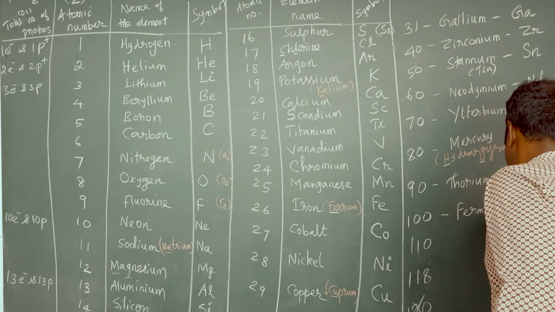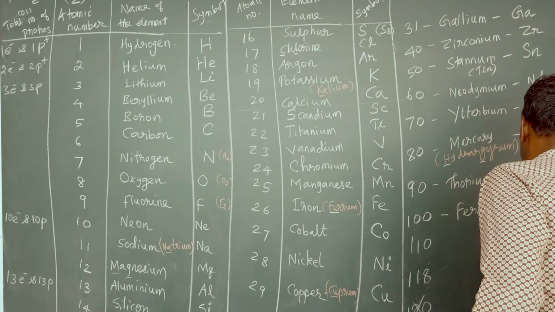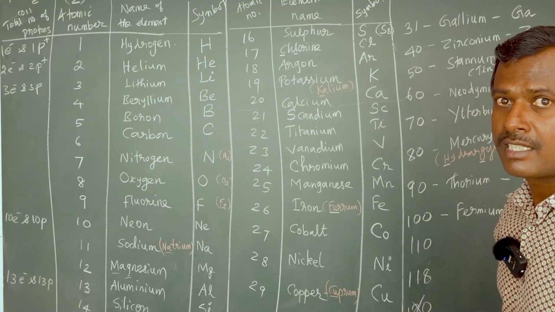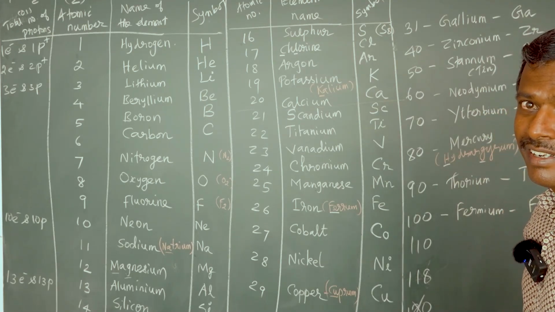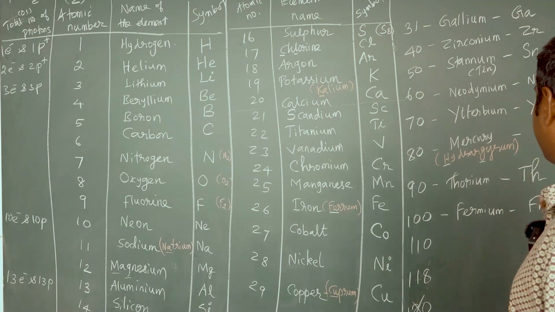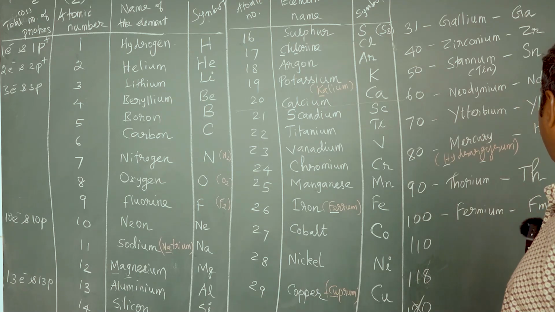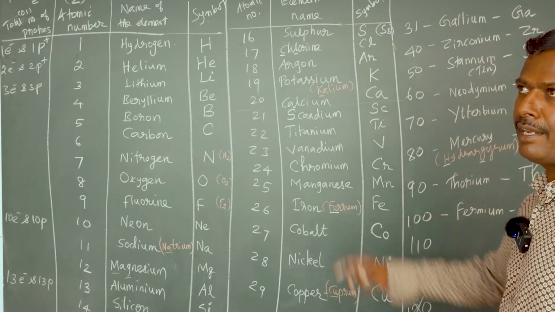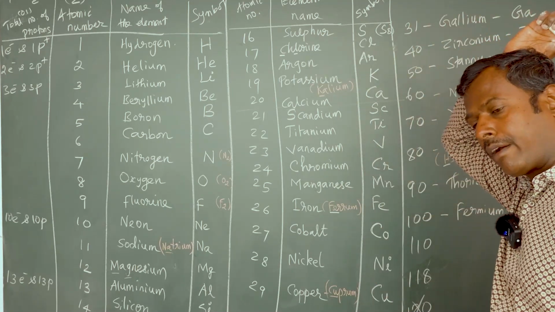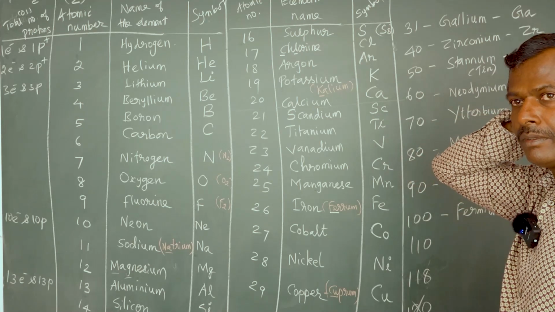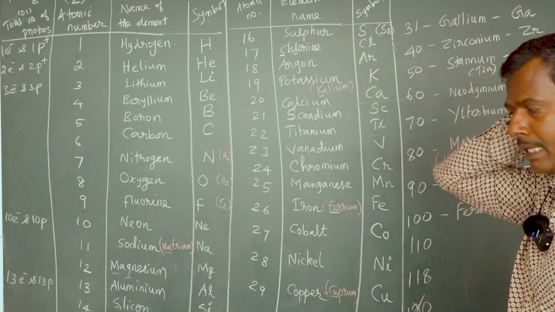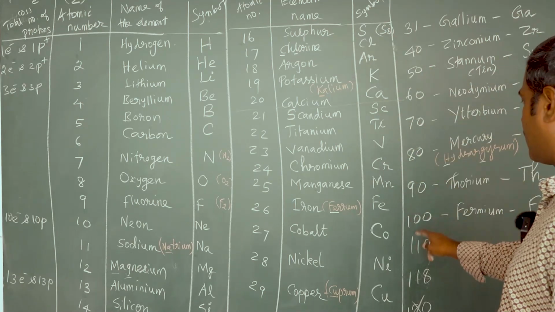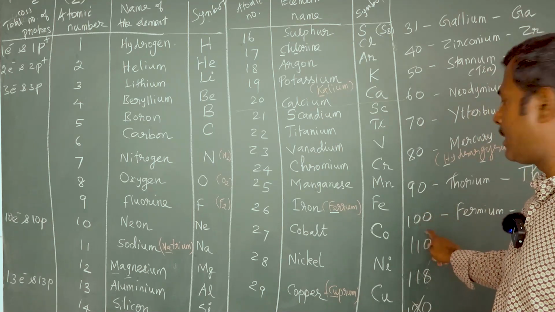Fermium. The symbol is Fm. Fm stands for, not finance minister, Fm stands for fermium. So yes, we can use it in another way also. FM actually stands for frequency modulation. For any radio station, for example, Kodaikanal FM 100.5, FM is frequency modulation. But in chemistry, in terms of elements, the element with atomic number 100 is what?